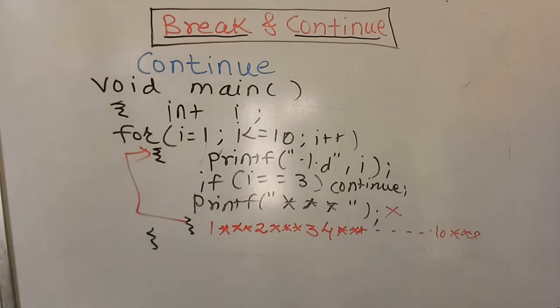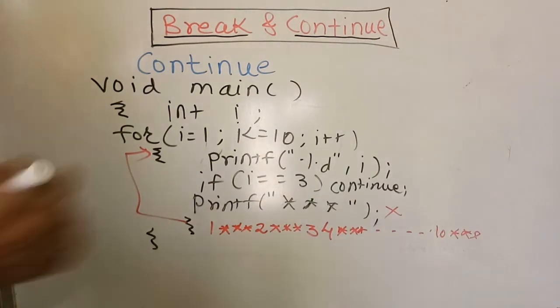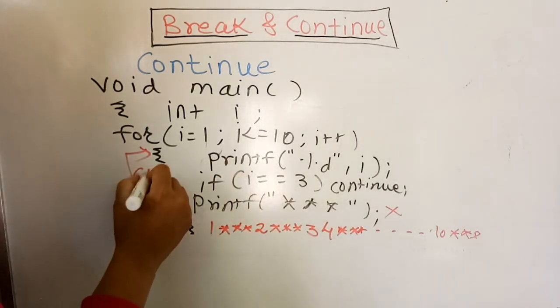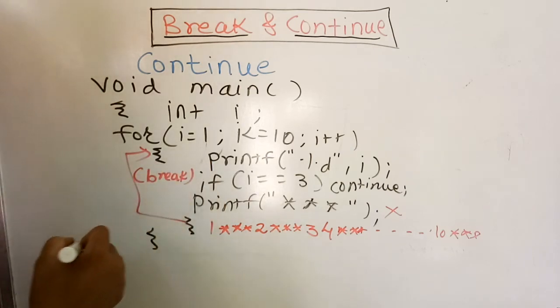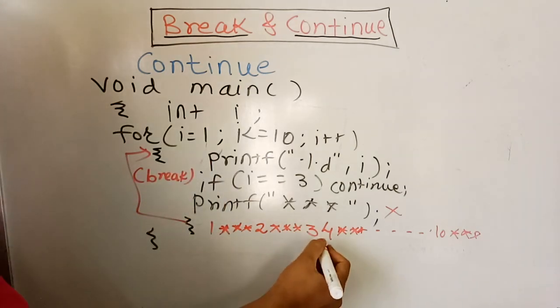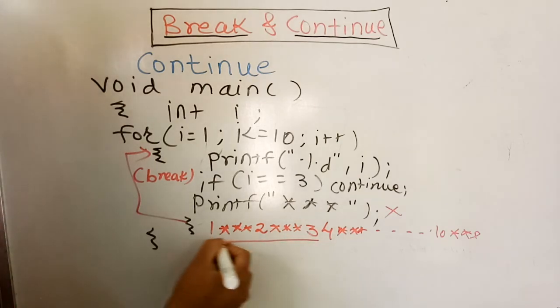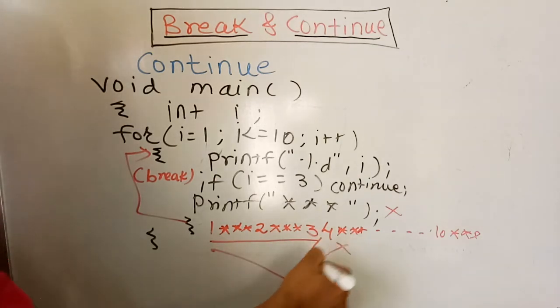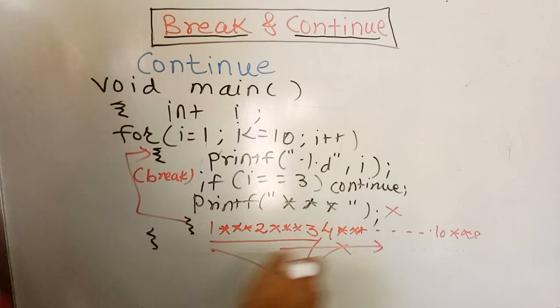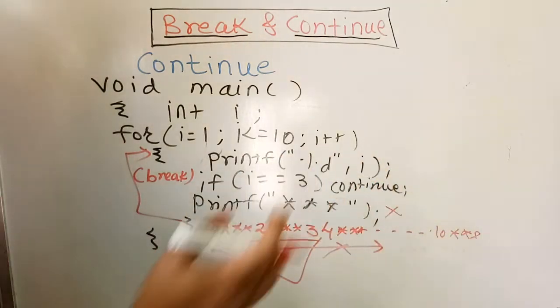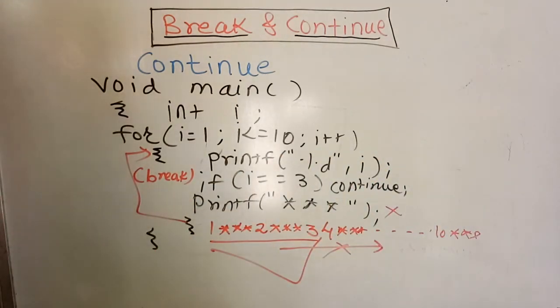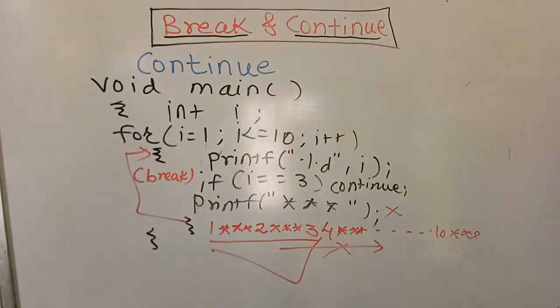This is the basic difference between continue and break. If we apply break here, then it will only come till 3 and not execute the remaining iterations. But when talking about continue, it will continue with the next iterations or the next steps of the loop again. So this is the basic mechanism behind continue and the differentiating factors between the break and continue statements.